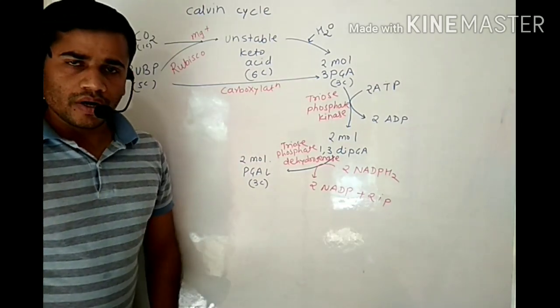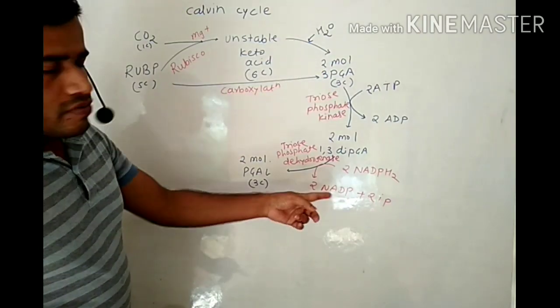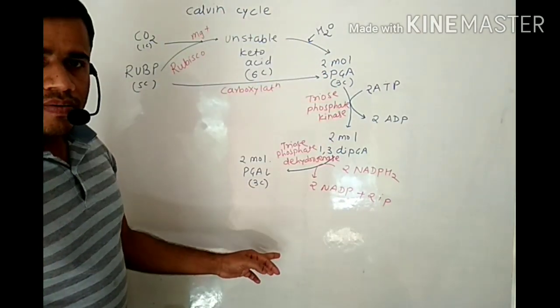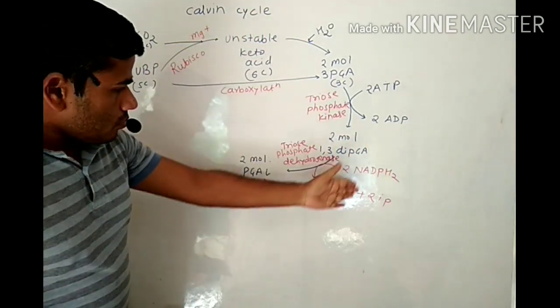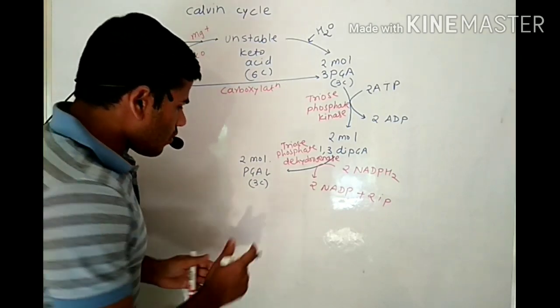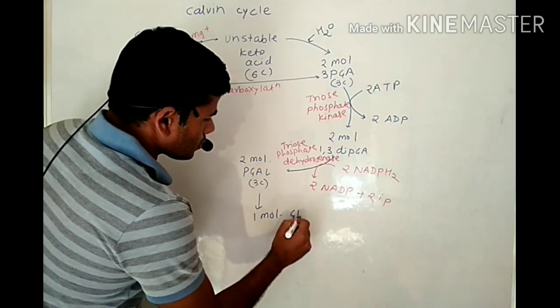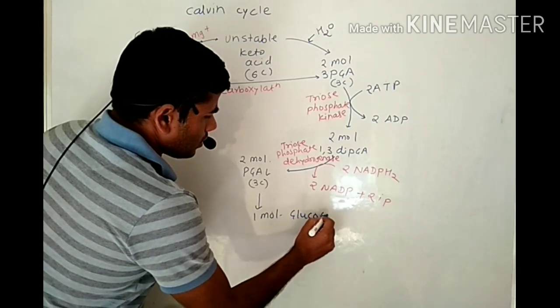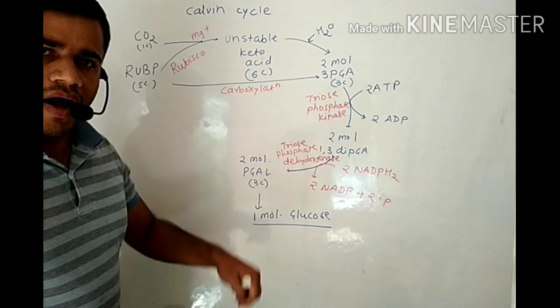of glucose. Okay, but here we see the reaction which is happening in this Calvin cycle. CO2 binds with RUBP, then many intermediate reactions, and finally we get 1 molecule of glucose. But here this is a straight pathway, not a cycle. Why?